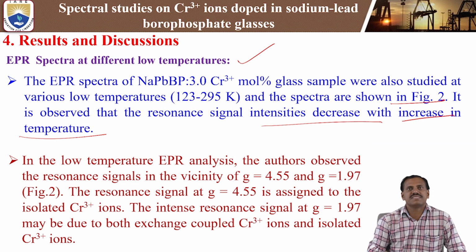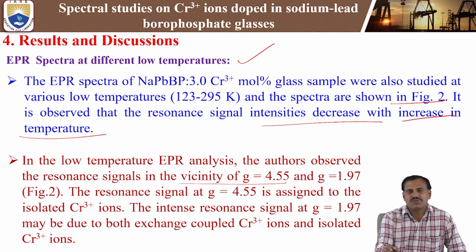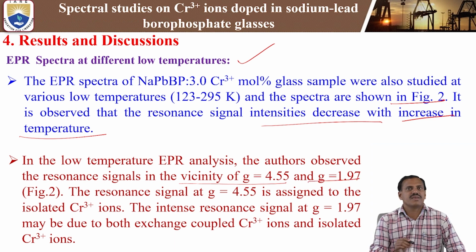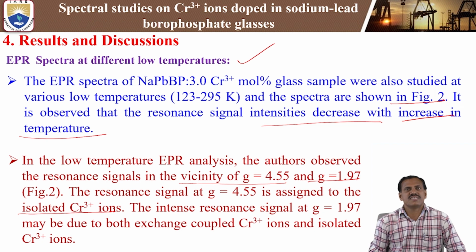So in the low temperature EPR analysis, the authors observed resonance signals in the vicinity of G equal 4.5 and G equal 1.97. As shown in figure 2, the resonance signal at G equal 4.5 is assigned to the isolated chromium triplet ions, the same as at room temperature.